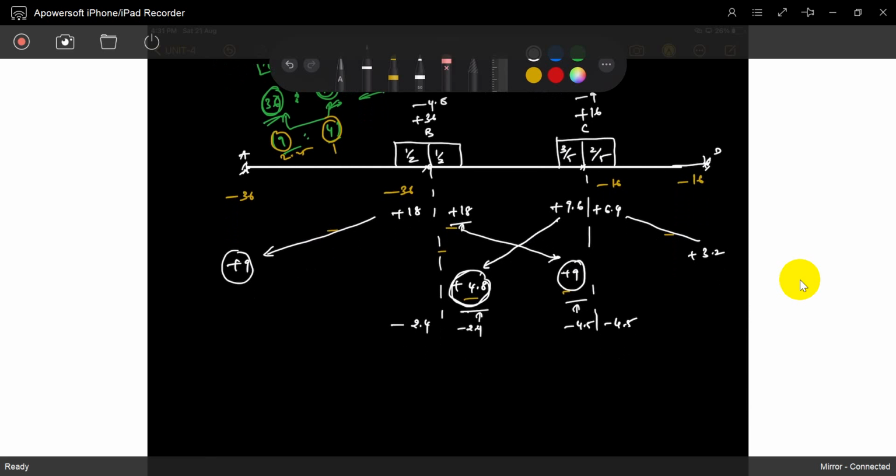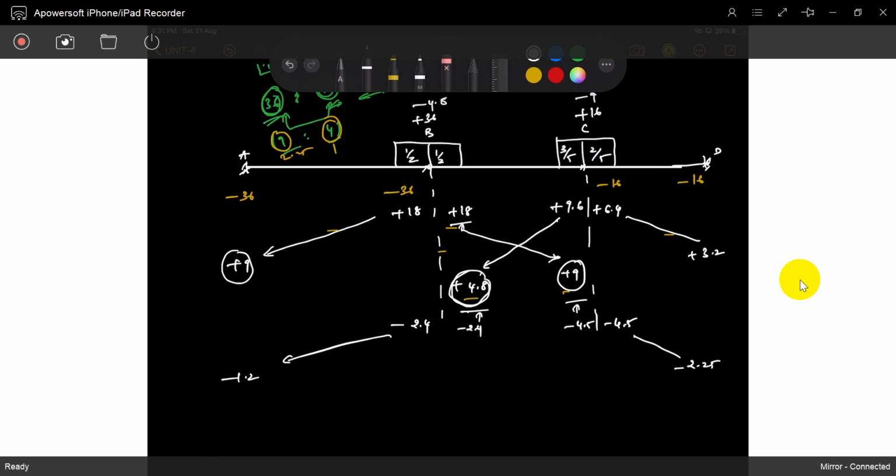So the second carryover moments, 2.25 minus. Okay, 2.25 comes.